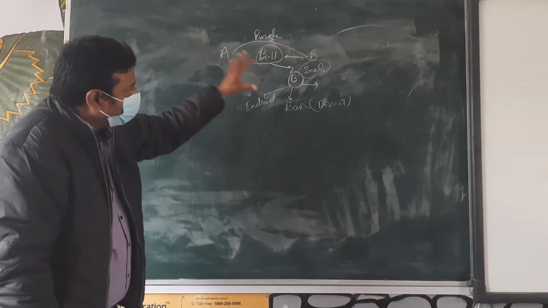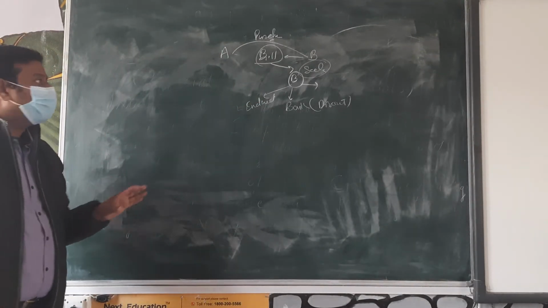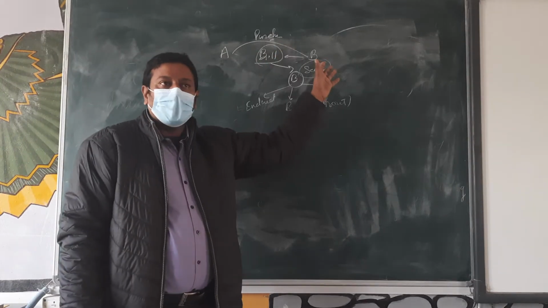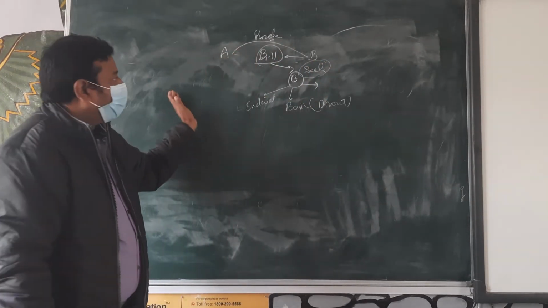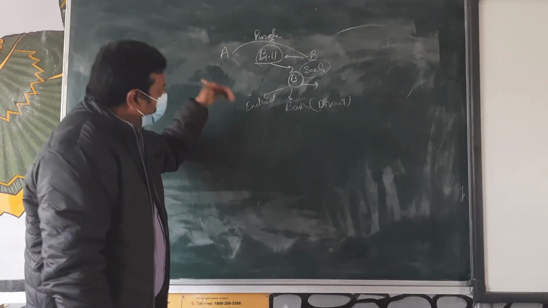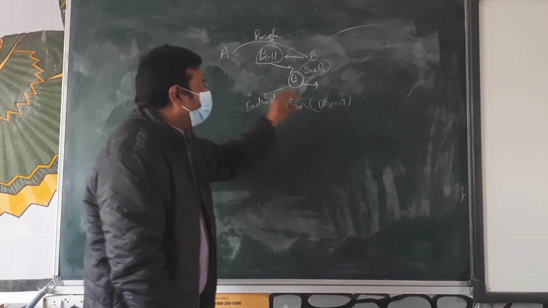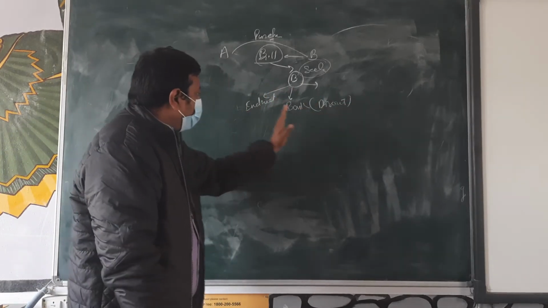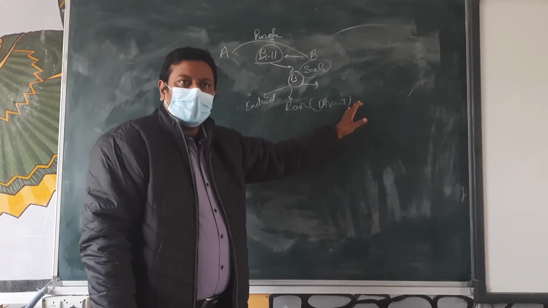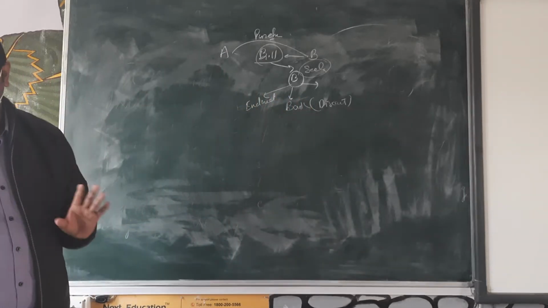This whole system is called bill of exchange. Why? B writes the bill, A accepts it and gives it back to B. Okay, beta? And what are we going to do here? We are going to do the entries on the different situations. Here three situations are there. So from these three situations, we are going to do the entries only.